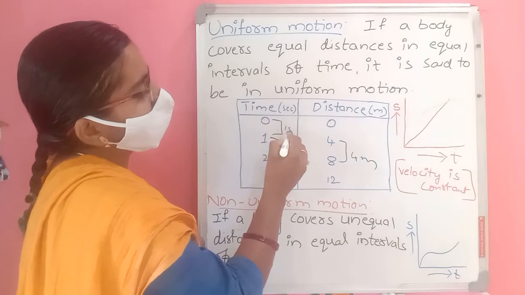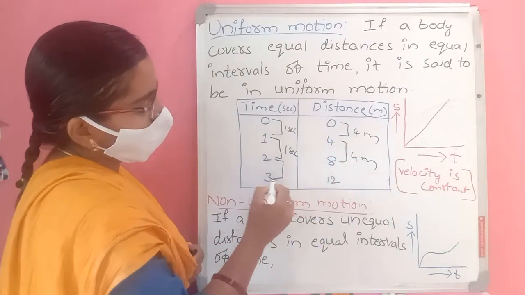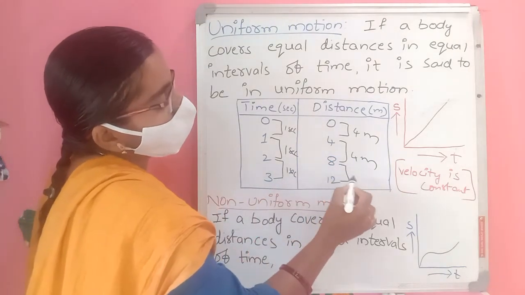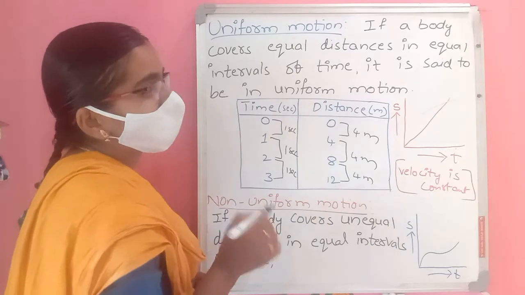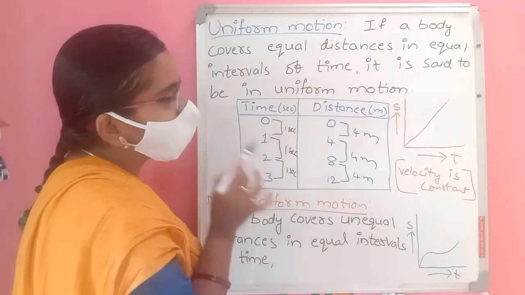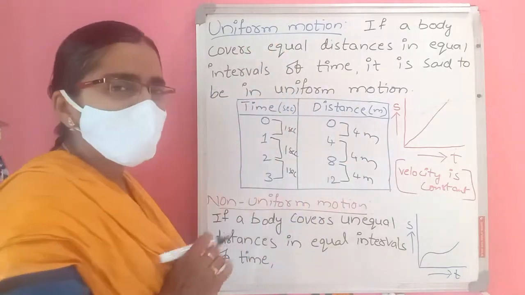Same here, 1 second of time and the same 4 meters of distance. Next, from 2 to 3 seconds means again 1 second, and 8 to 12 means again 4 meters of distance. Equal distances in equal intervals of time, so we can say this object is in uniform motion.